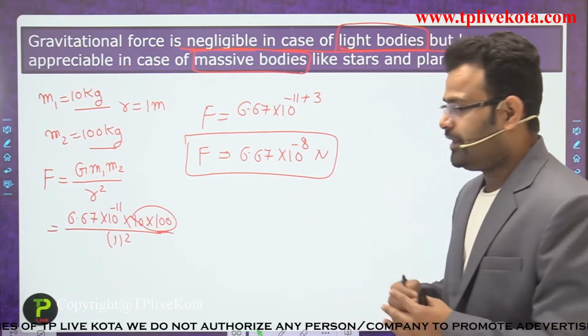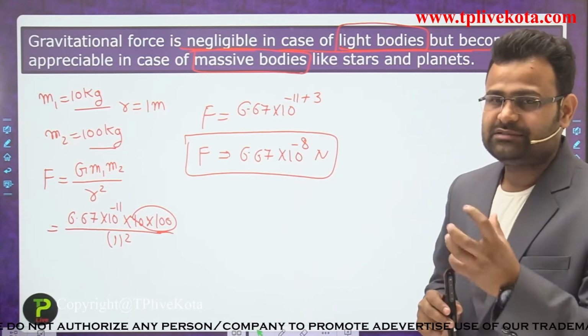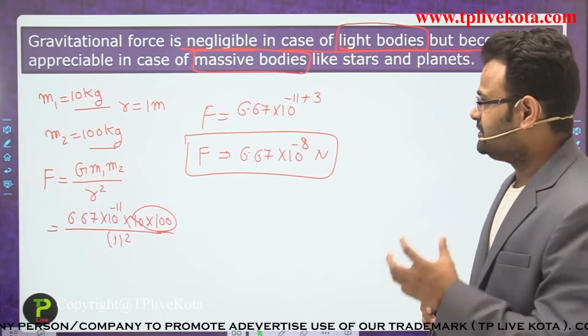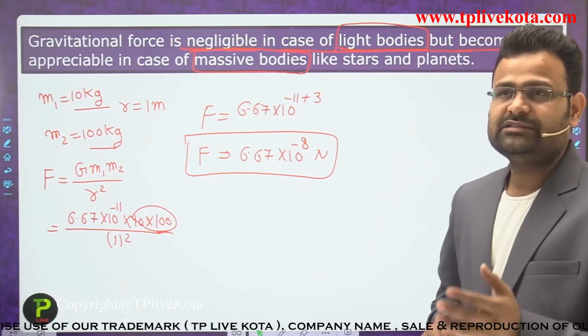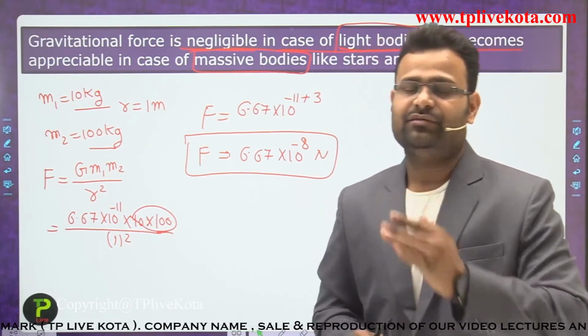If you have large, massive bodies, then the gravitational force is not negligible, it has some specified values.